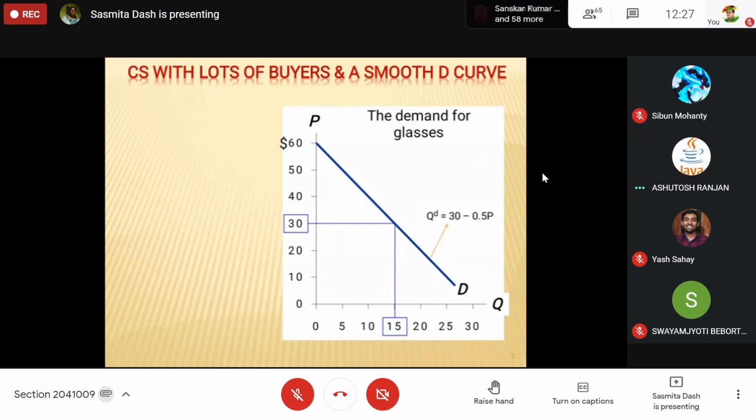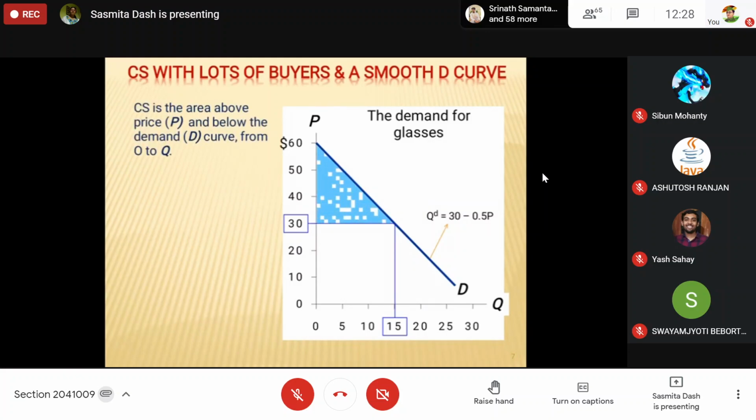Ma'am, 225. So for all those people who are ready to buy the product at 30 rupees, according to the demand curve, 15 pairs will be sold. For those 15 pairs, there are some people whose willingness to pay is more, who are getting some consumer surplus. We can calculate it as the area under the demand curve and above the price line.